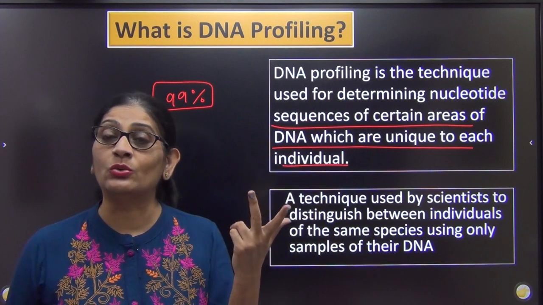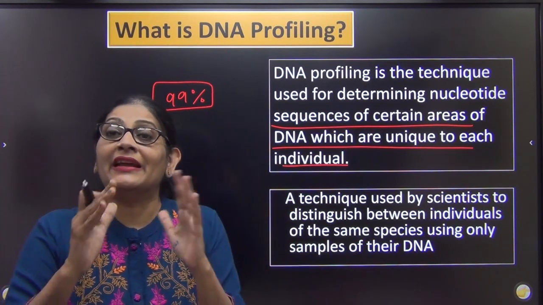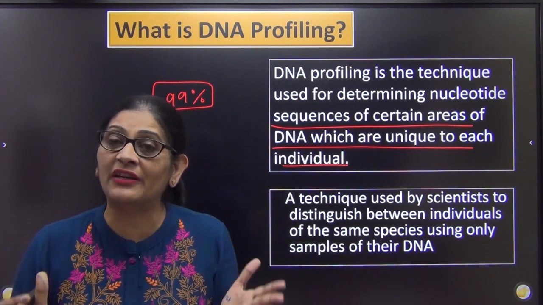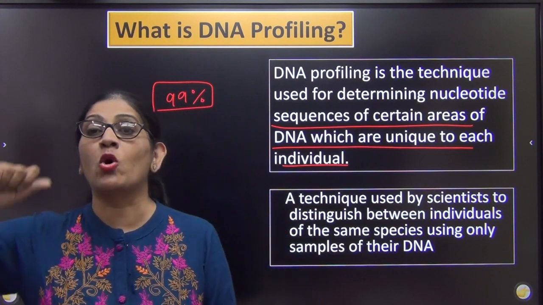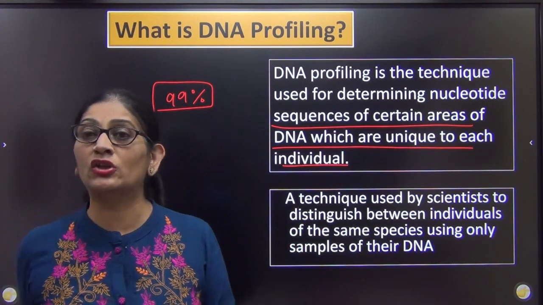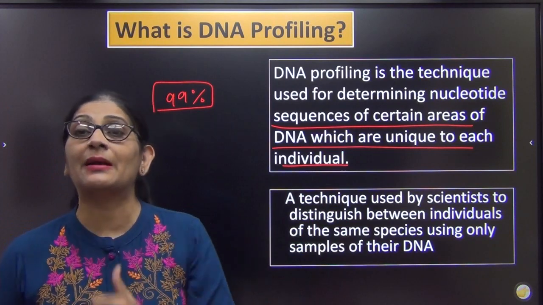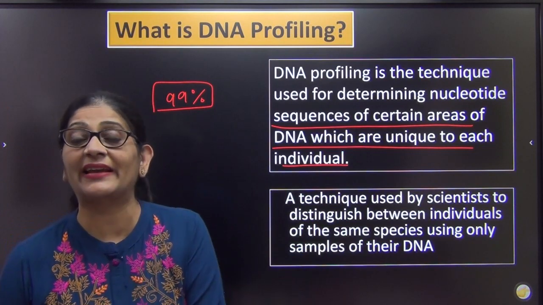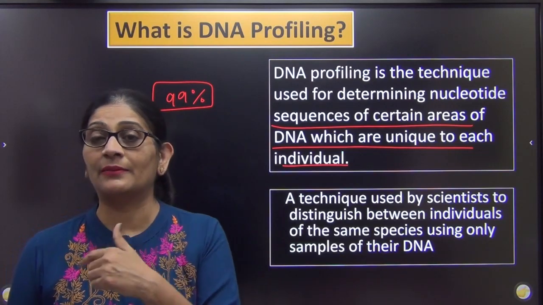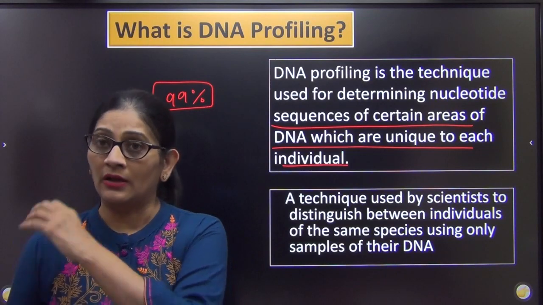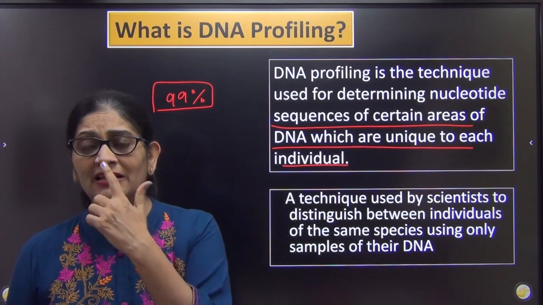So if I want to identify between two people, what is the point in taking those genes which are found in everyone? For example, suppose someone in my class broke the window today. I ask one of the children to tell me something about that child so that I can identify him. Tell me some characteristic. And the child says, ma'am, whoever broke your glass had two eyes. There are many boys who can have two eyes. He has one nose. There are many.